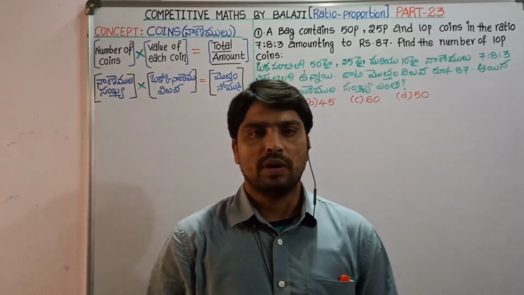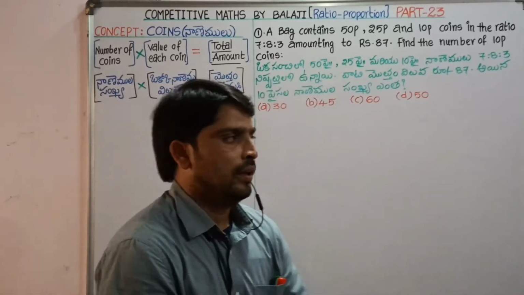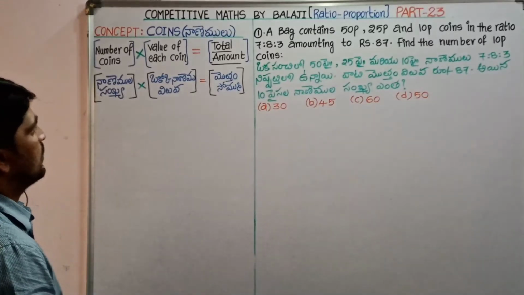Today we are going to look at part 23 of ratio and proportion, which is about coins. Okay, let's start our class with a small concept on coins.